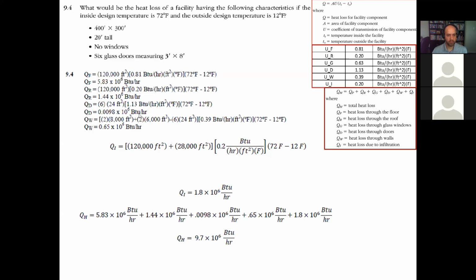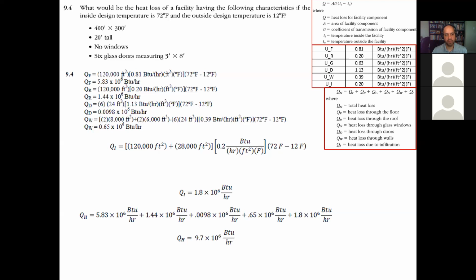For the walls, QW is the heat loss through the walls. For the dimensions of the walls, you're gonna have 2 walls that are 400 times 20, and 2 walls that are 300 times 20.